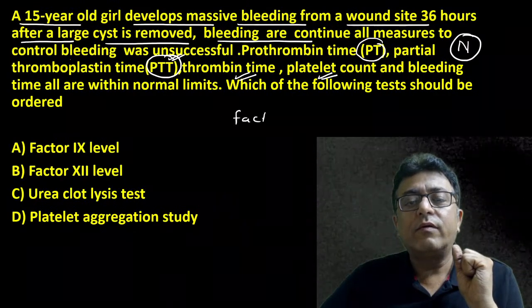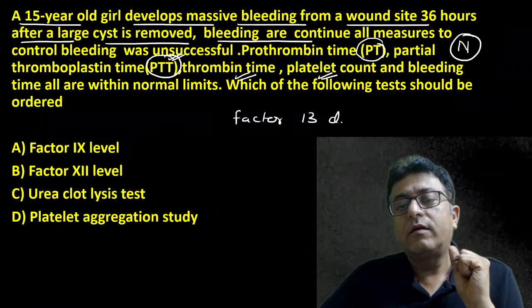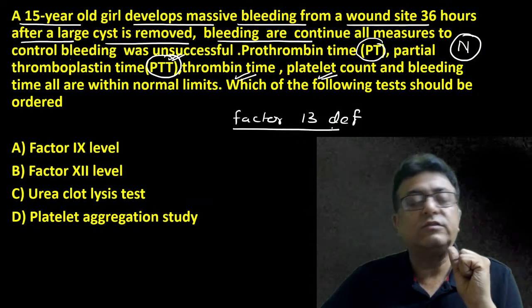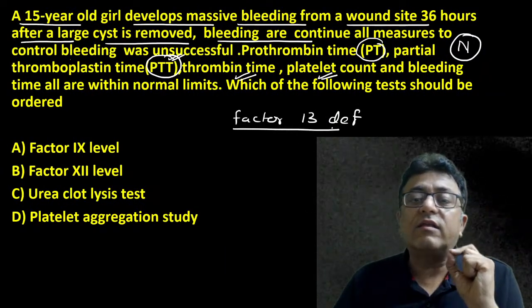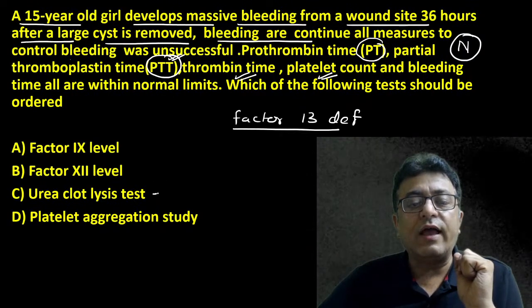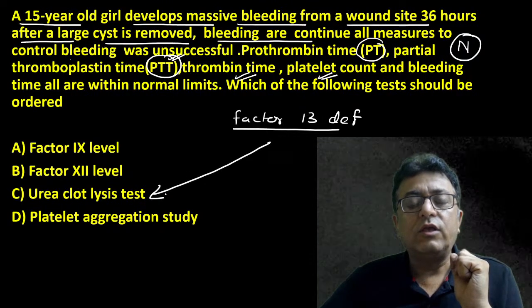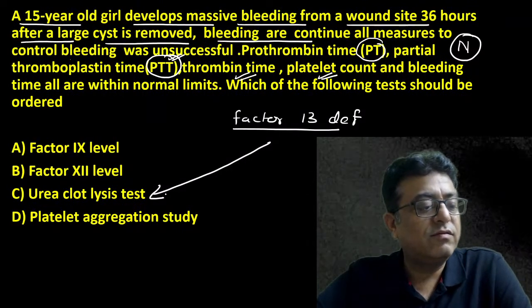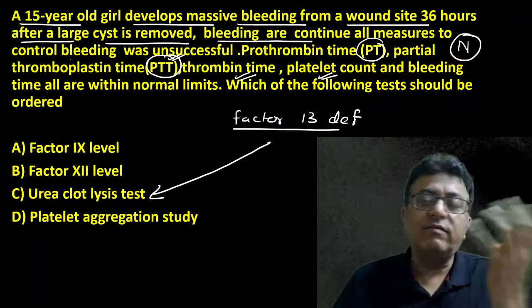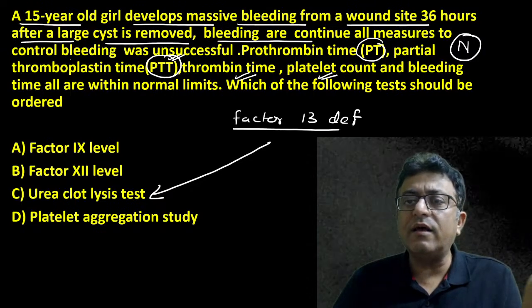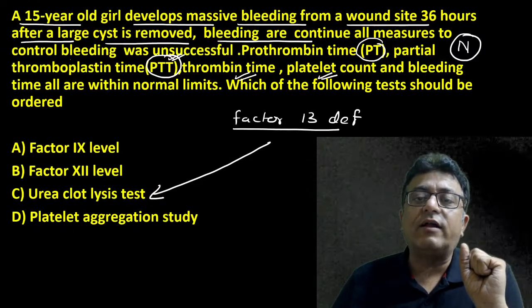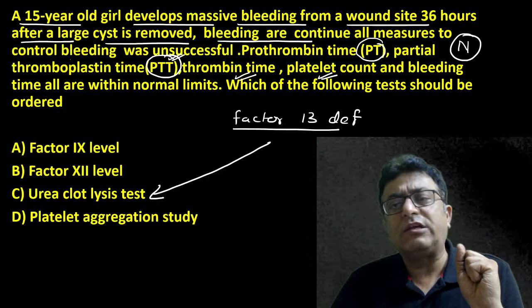We may have factor 13th deficiency, which is diagnosed by urea clot lysis test. Clear? So this is the approach for a coagulation disorder.